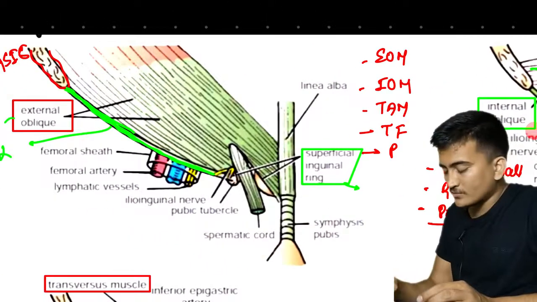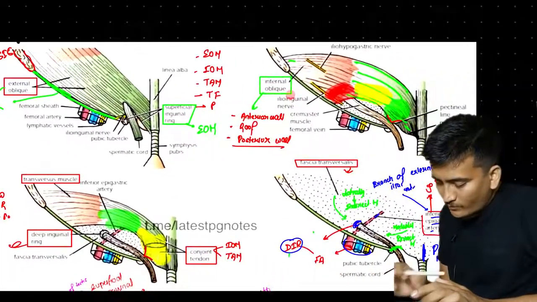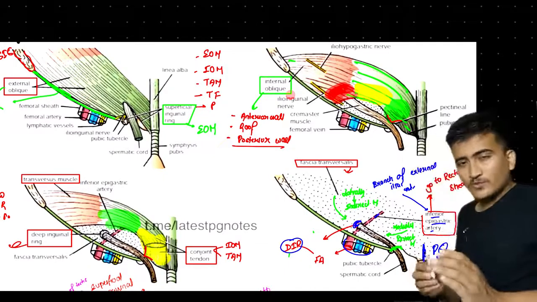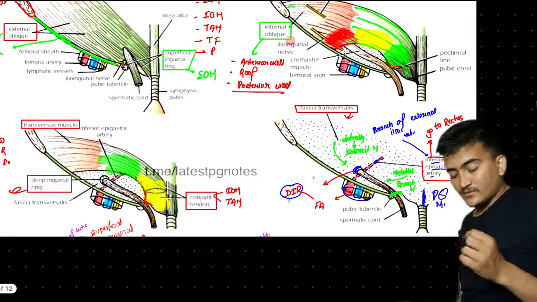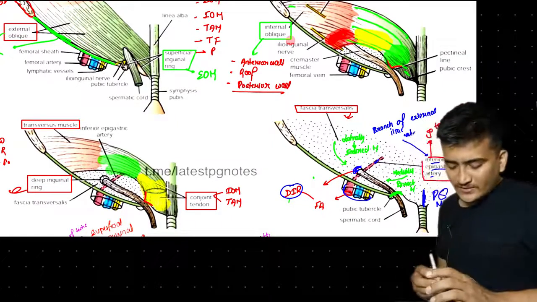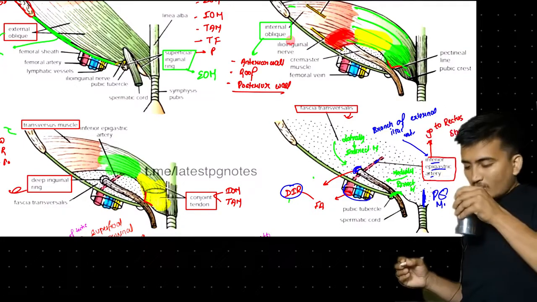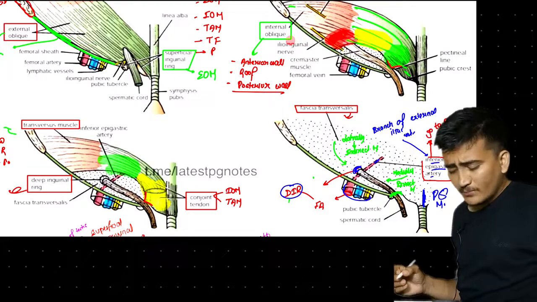So this was all about what the external oblique, internal oblique, transversus abdominis and fascia transversalis do in the perspective of the inguinal canal.